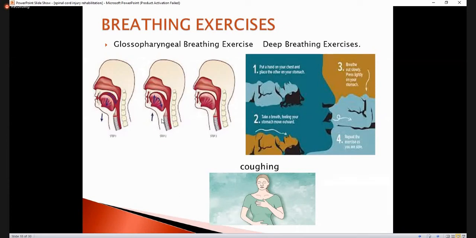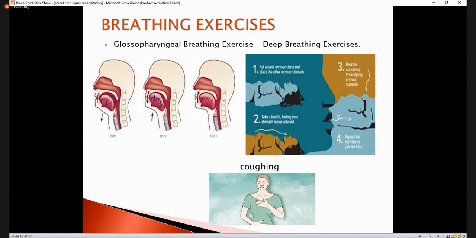As the mouth closes, the air is trapped in the oropharynx. With the mouth remaining closed, force the air back to open the glottis and into the lungs. The glottis is then closed and the air is trapped in the lungs.